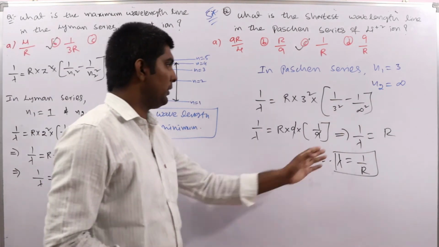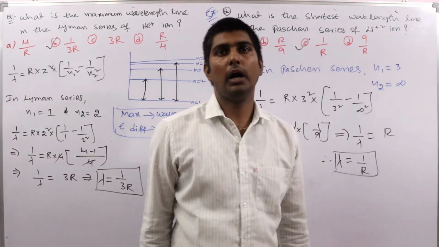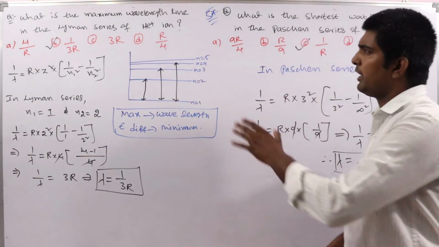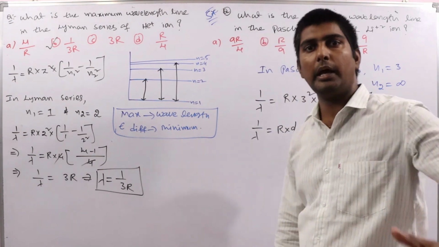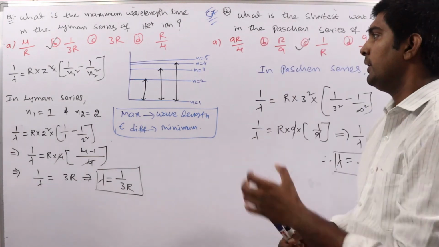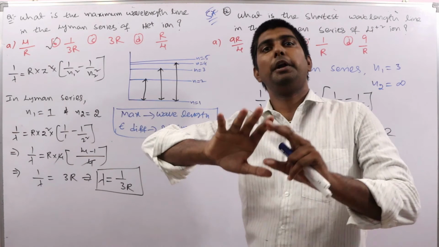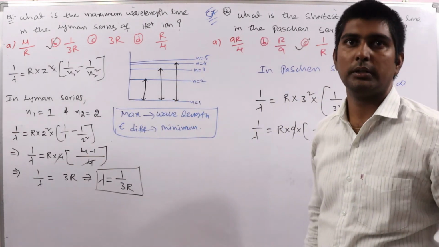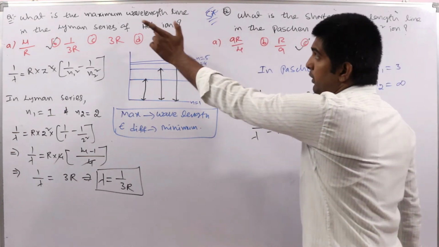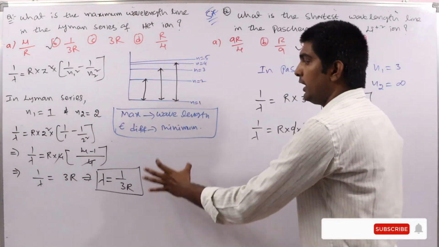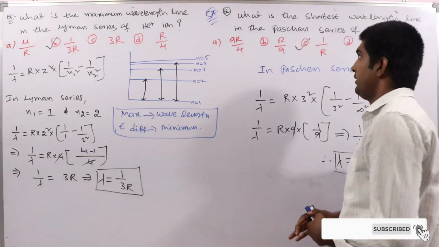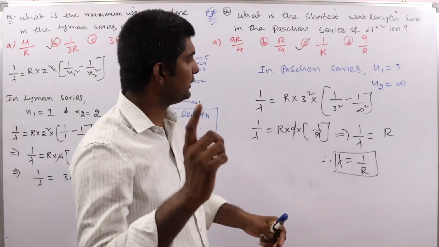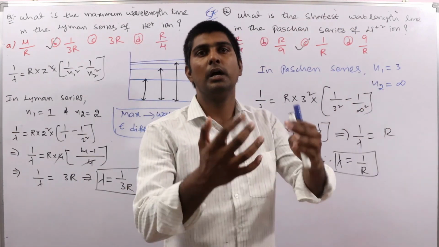So 1 by lambda is R, so lambda equal to 1 by R. Clear? Very important model problems these are. Whatever the ion they have given, whatever the line, whatever the series, this is the formula. Depending upon the same formula, see how many types of problems can be asked. So maximum wavelength means minimum energy difference should be there, and shortest wavelength means highest energy difference. In that case, take n2 as infinity.